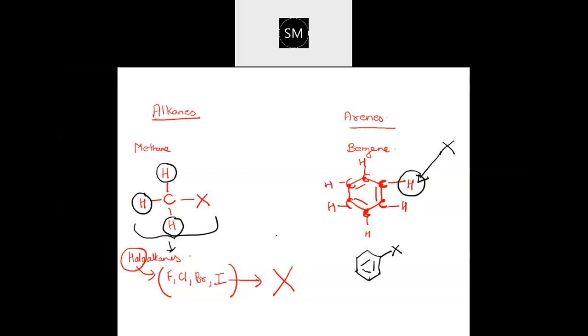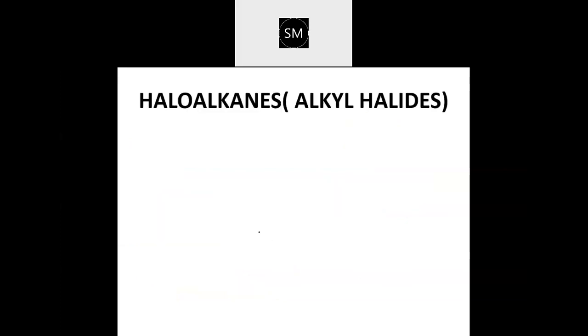Yeah. So basically these are derivatives. These will be called derivatives of alkanes. Alkanes are the parent one. From the parent, we have removed one hydrogen and we have put one halogen. Now there's a general way to represent this. Haloalkanes, also called alkyl halide.